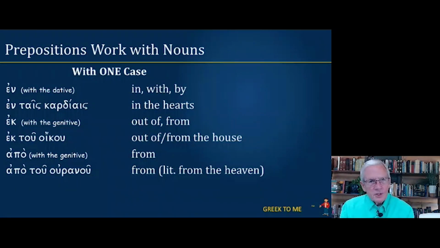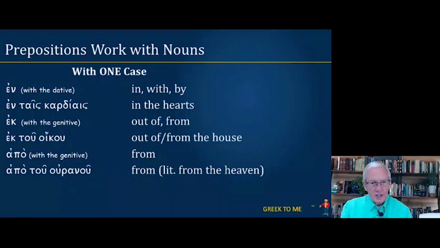Now, Greek prepositions work with nouns. Sometimes they work with only one case. For example, en with the dative case means in, with, by, and sometimes among. It's only going to be found with a dative case. So here we have en tais kardiais. Tais kardiais is a feminine plural dative case. So there's en. It works with the dative, so that would be translated in the hearts.